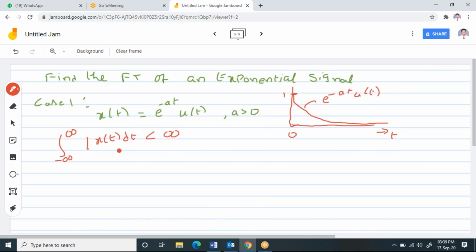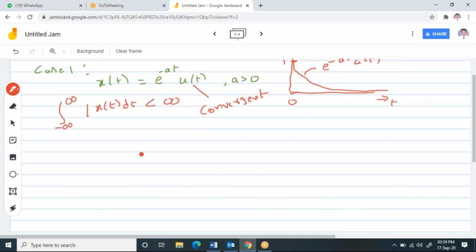Now your x of t is e power minus at into u of t, and it exists from 0 to infinity. When you take this 0 to infinity and substitute, you will get a finite value. So the given signal is convergent, which means it is satisfying this condition. I'll show you how it is satisfying that.